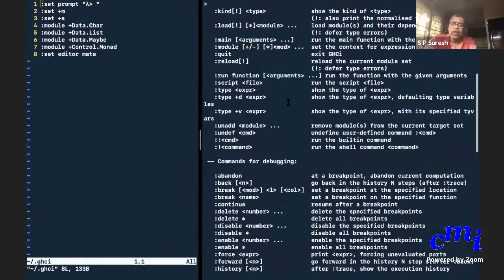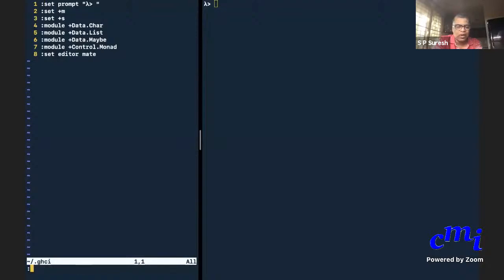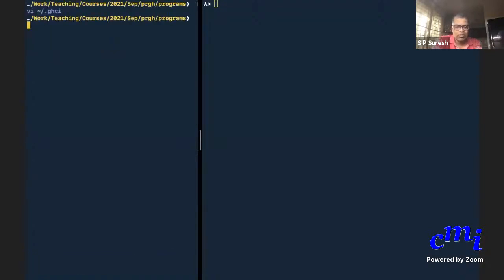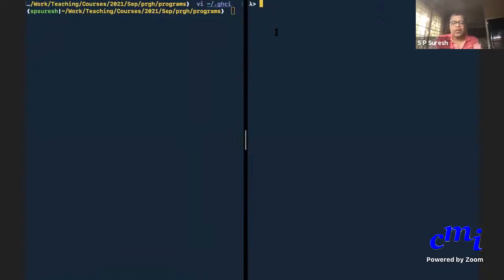Okay. So if you want to clear your screen on the Mac, I do Command K. On Windows, etc., you will have a way to clear the screen, just so that you can see the information more clearly without clutter. Okay. So I'll go to the left and I'll exit out of this, right? Okay, I'm in GHCi, so I did things like 2 + 3, 2 - 3, etc.